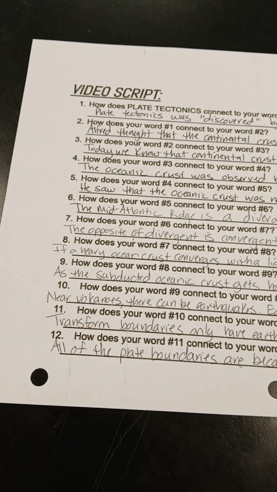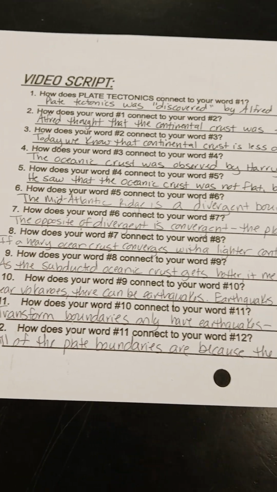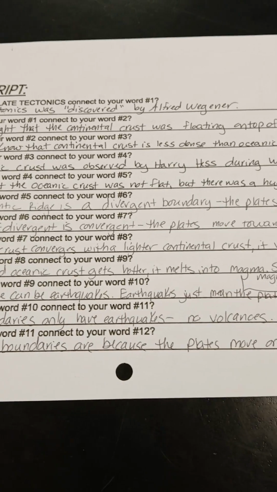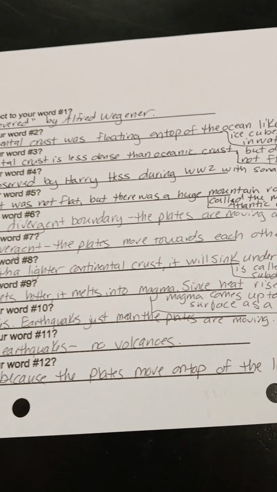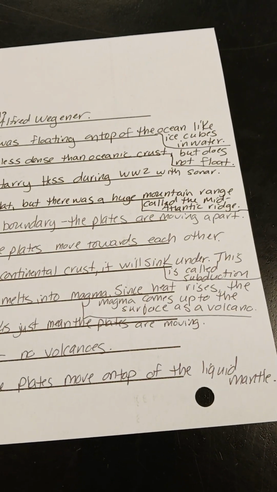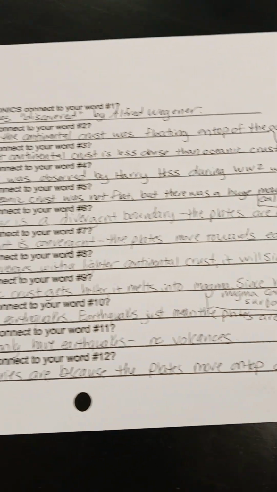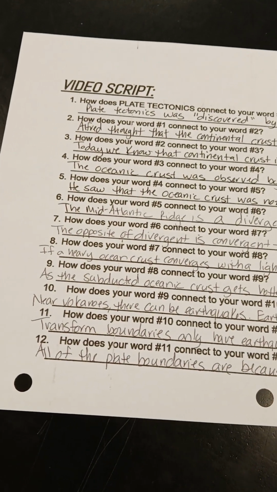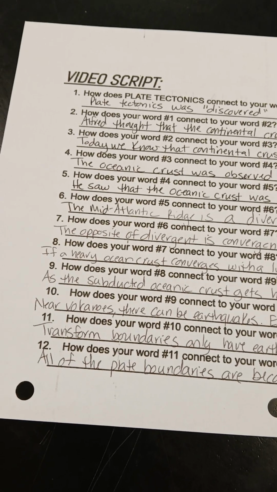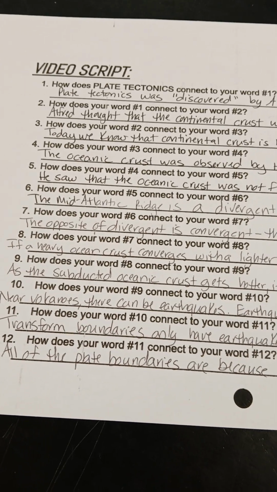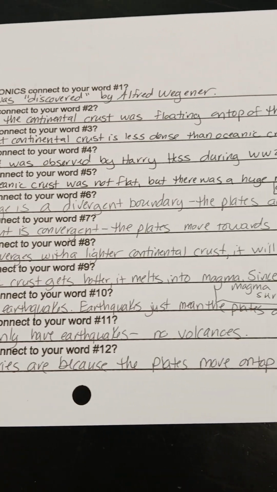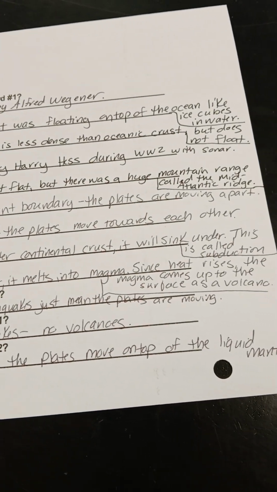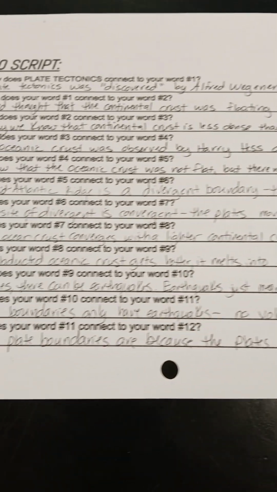The exact opposite of that is a convergent plate boundary, where the plates are moving towards each other. If they weigh the same, a continent and a continent will converge and make mountains. An ocean and an ocean will crash down and make a trench. But if the heavier ocean crust converges with the lighter continental crust, it will sink underneath, and that's called subduction.